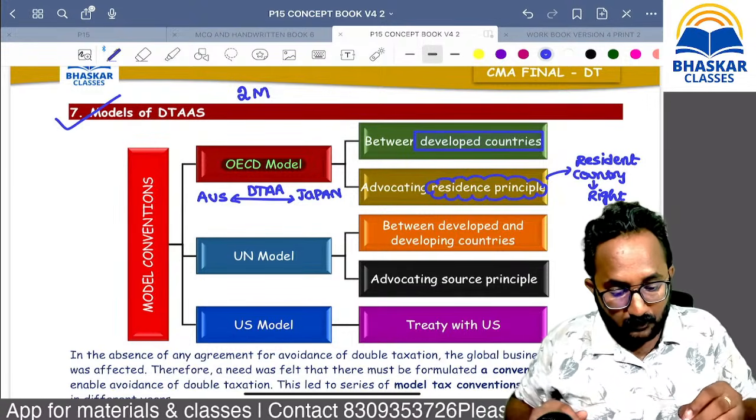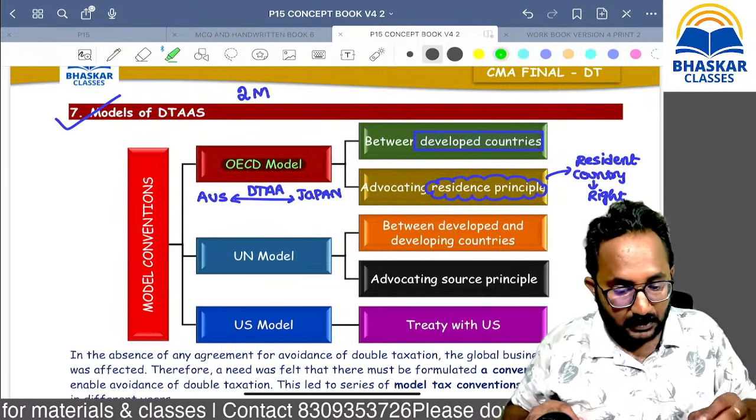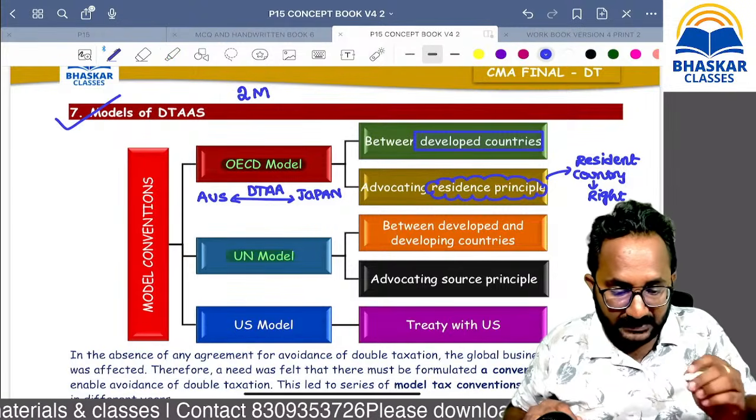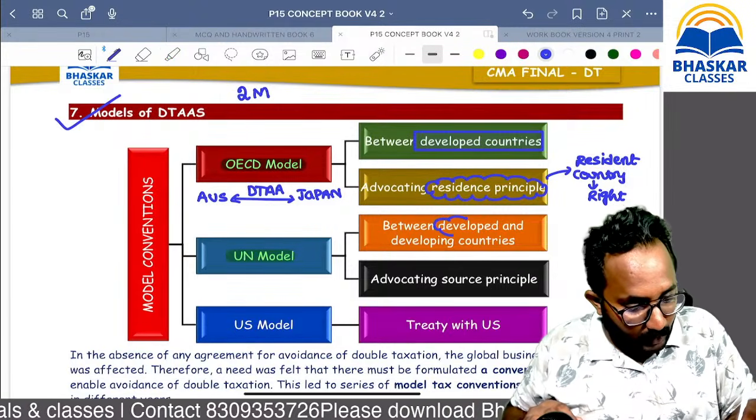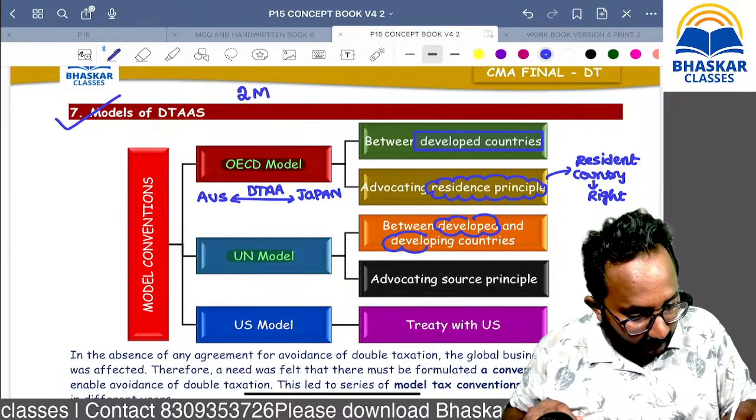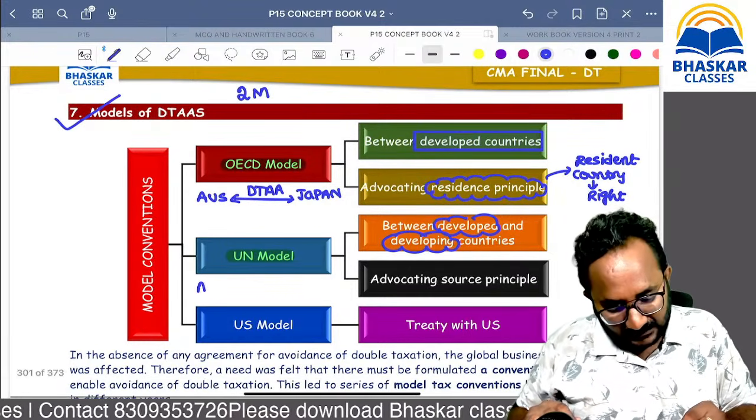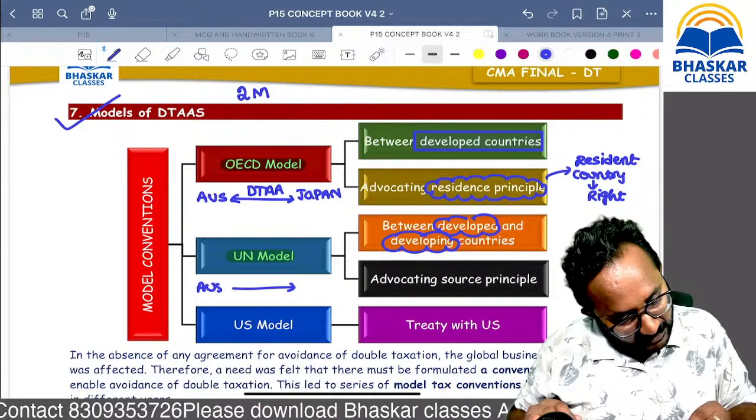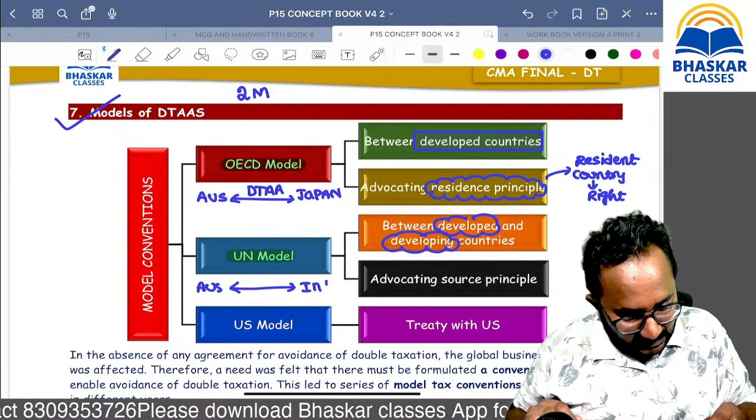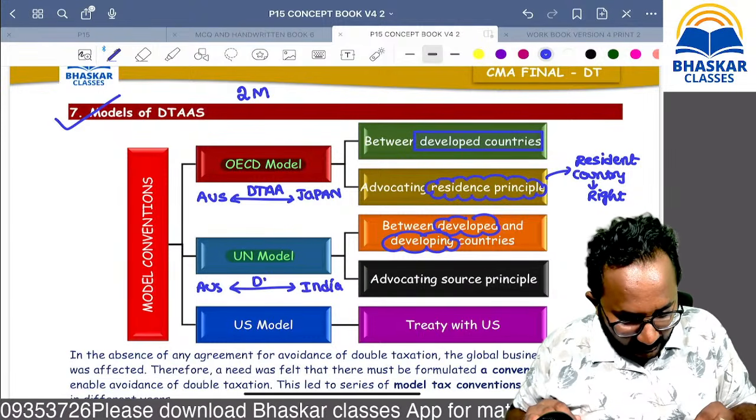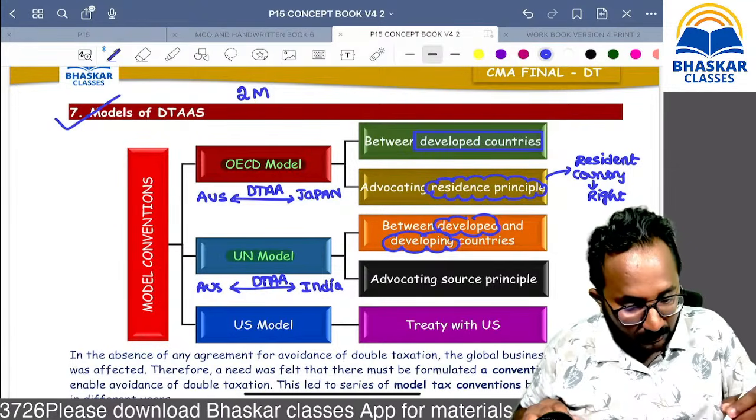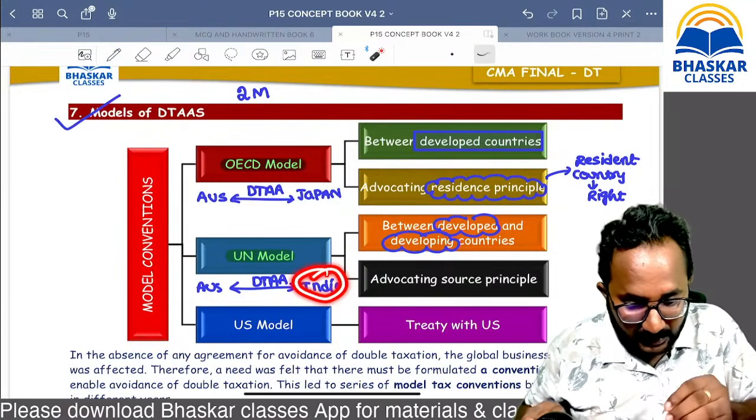So now we are going to discuss the UN model, which is between a developed country and a developing country. Example, Australia and India. Both countries enter into an agreement. Definitely, that is what model, ma? UN model. You know already.